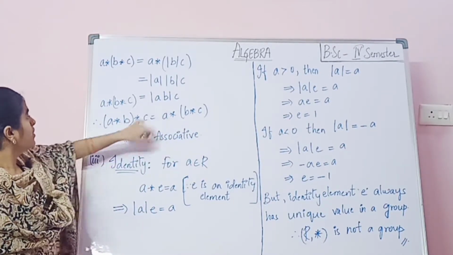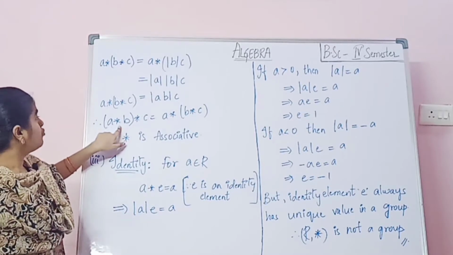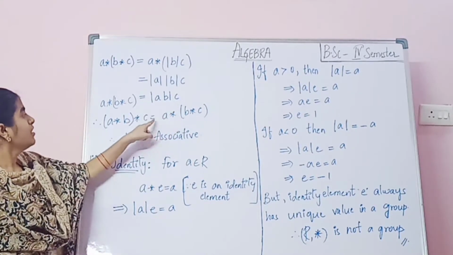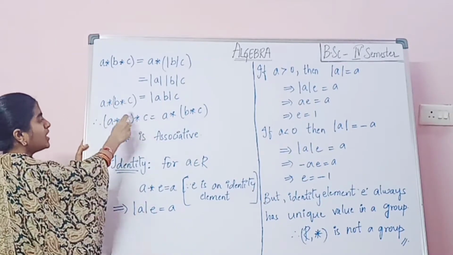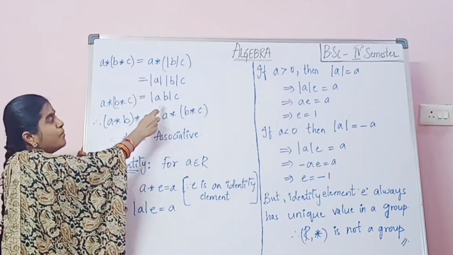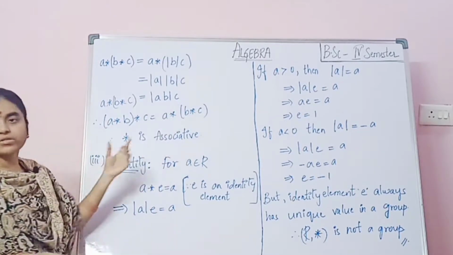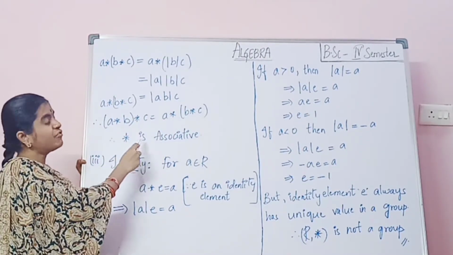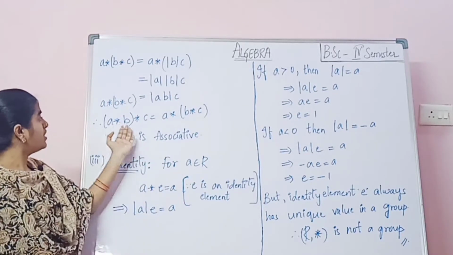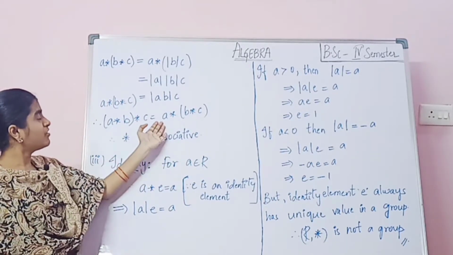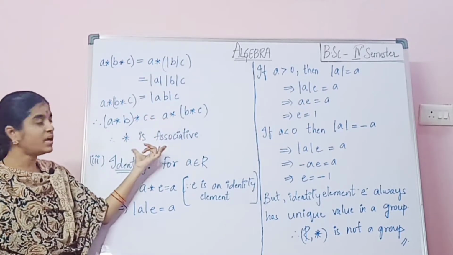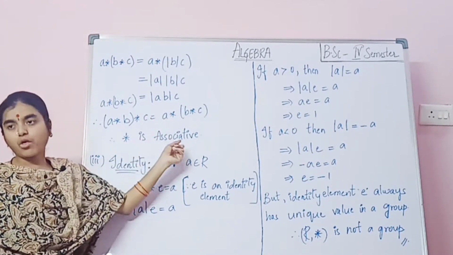So here we got (a star b) star c equals mod abc, and here also we got a star (b star c) equals mod abc. Both are equal here. Therefore this binary operation star is associative. If both values are equal, we can say that the binary operation is associative.